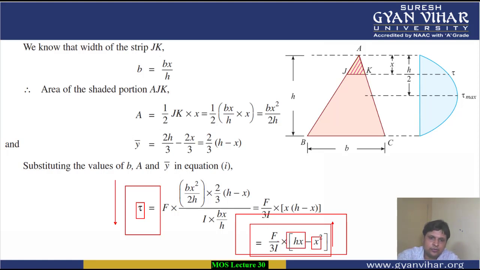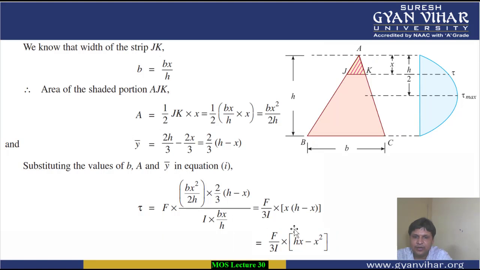Here also 0, here also 0, you will get the value equal to 0. Means at these extreme positions, you will have the value equal to 0. And the maximum value you will get when you put the value of x equal to 2h by 3. If you put x equal to 2h by 3, you will get the maximum value.